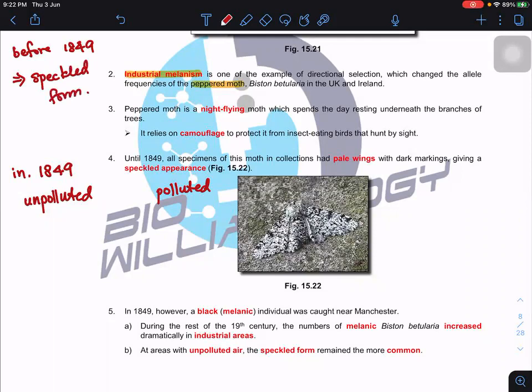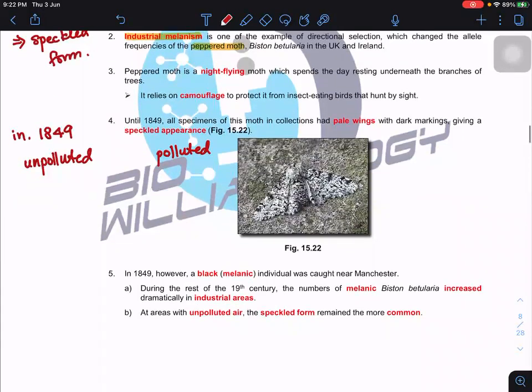Are you clear? All the moths. But in 1849, we can see there were differences. In the unpolluted area, the speckled form is high, but in the polluted area, the melanic form is high. Can you see that?